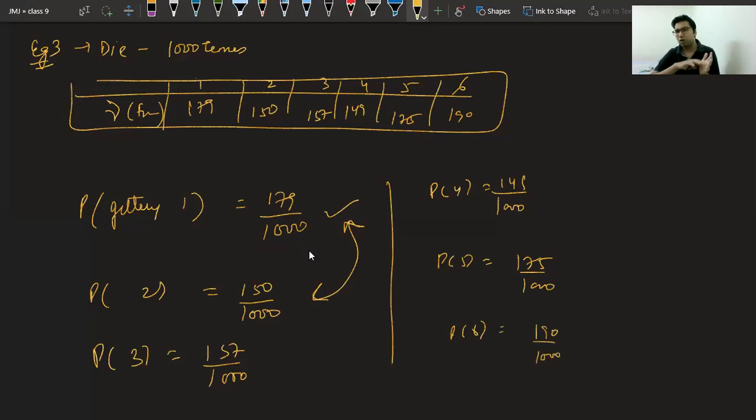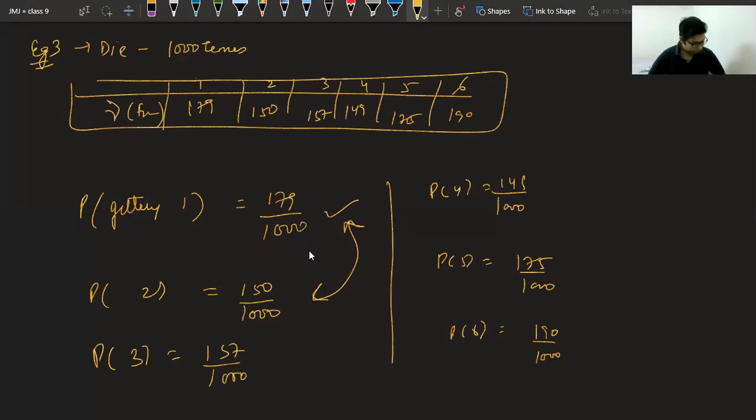Now we have considered all the events, and if you add all these, what will you get? Class, if you add all these possible events of this single die, you will get 1000 upon 1000, which is 1. This is a probability property.